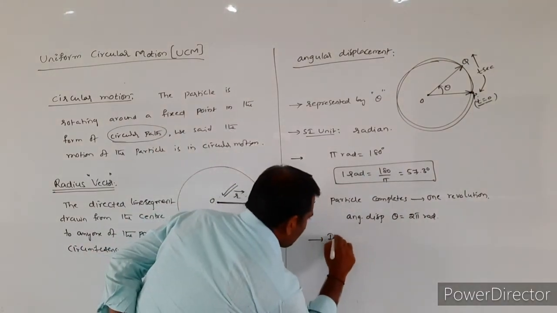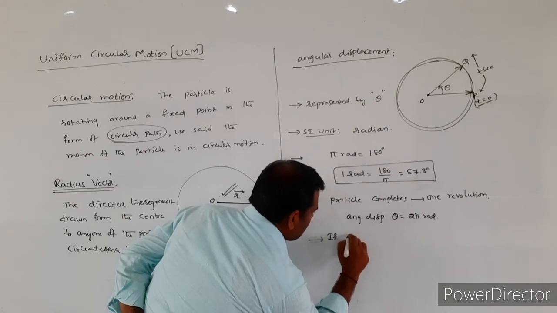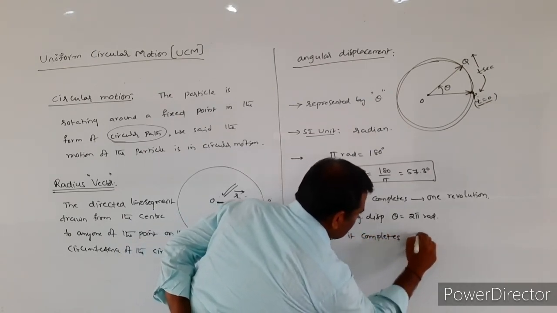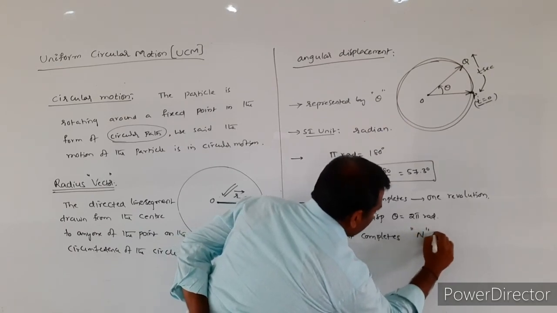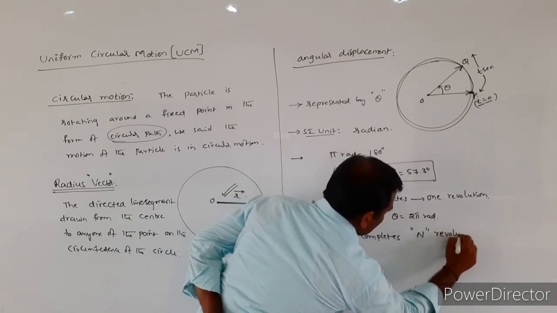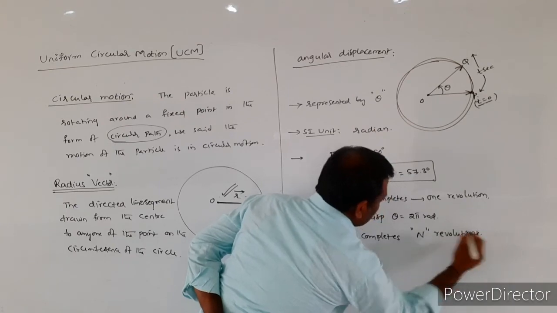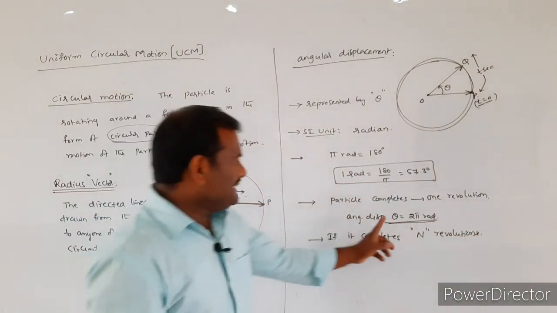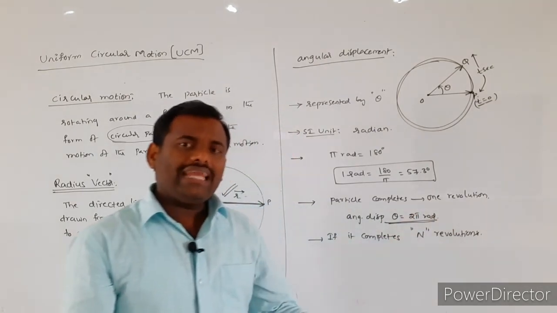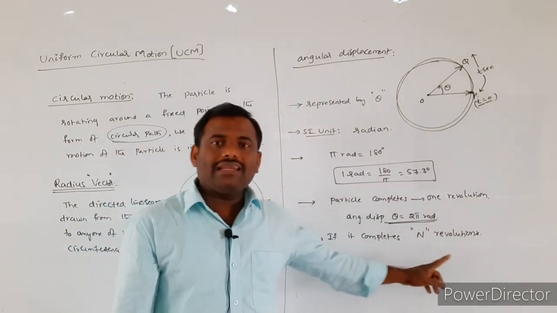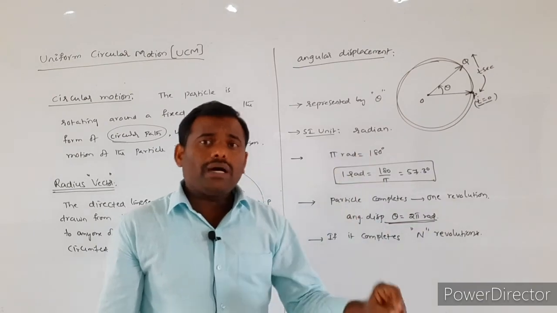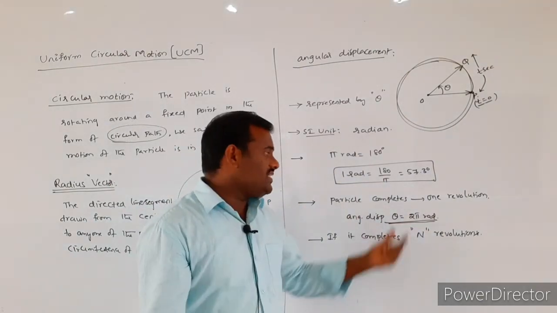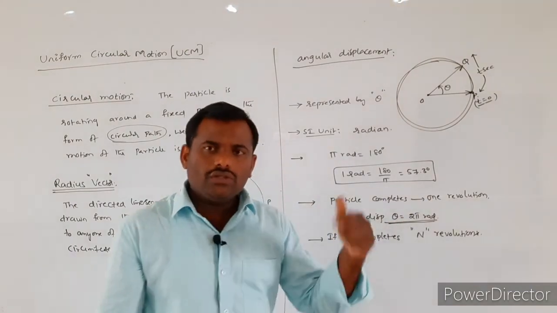If the same particle completes capital N number of revolutions, then for one revolution theta is 2 pi radians.